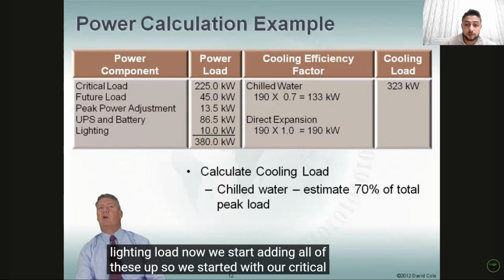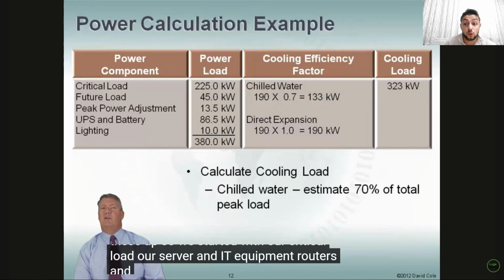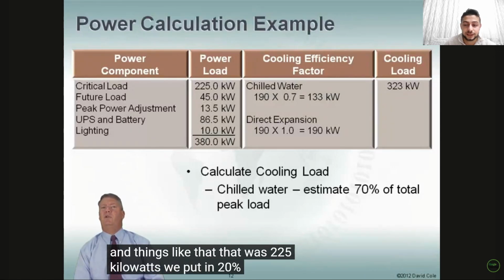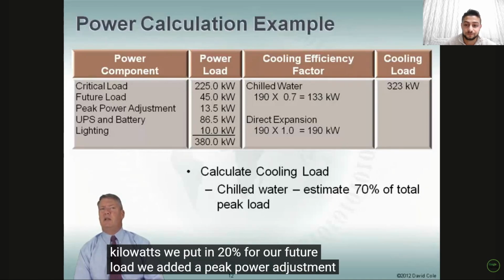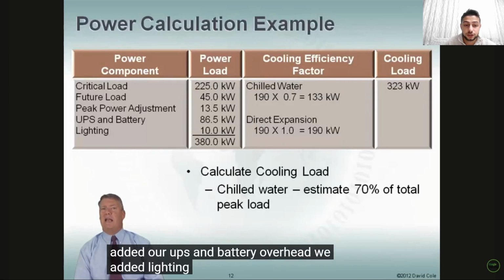So we started with our 225 kilowatt critical load, our server and IT equipment, plus 45 kilowatts, plus 13.5 kilowatts for routers and things like that, plus 86.5 kilowatts, plus 10 kilowatts, which equals 380 kilowatts. We put in 20% for our future load. We added a peak power adjustment. We added our UPS and battery overhead. We added lighting. And now we're up to 380 kilowatts.